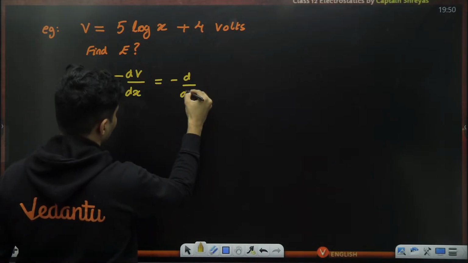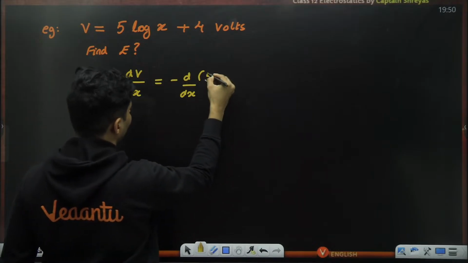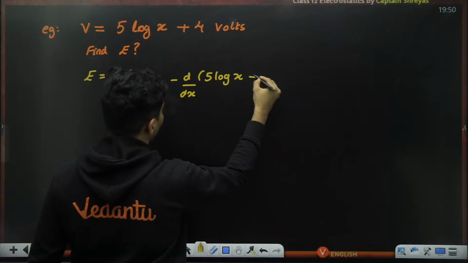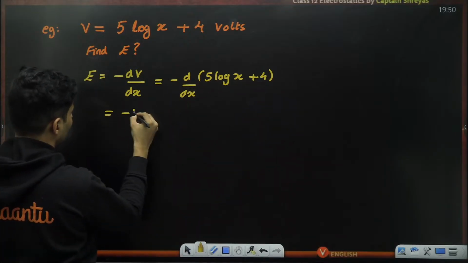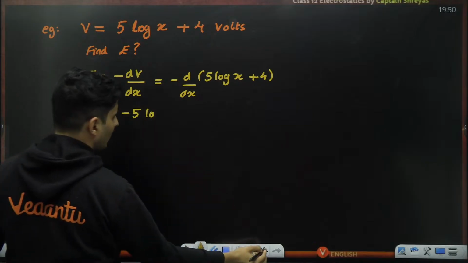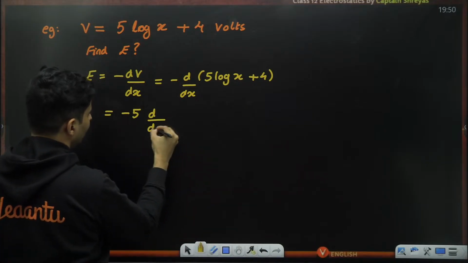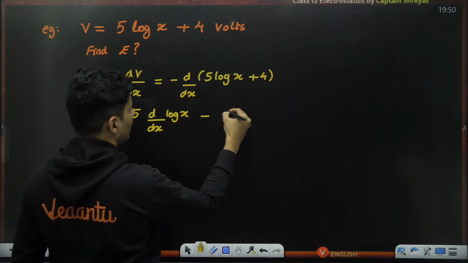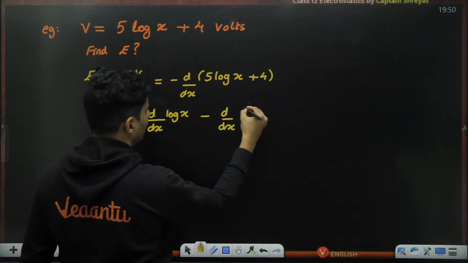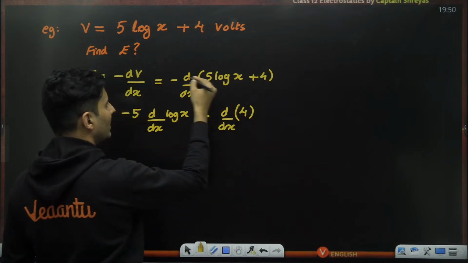Here the voltage itself is 5 log of x plus 4. Use the addition rule: 5 is a constant so it comes outside. So 5 times the derivative of log x, plus d by dx of the number 4.